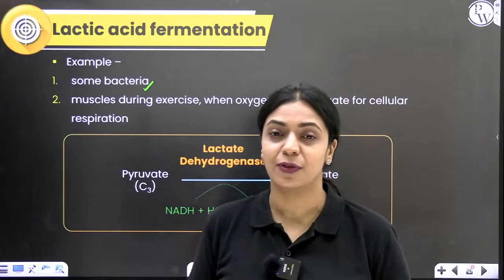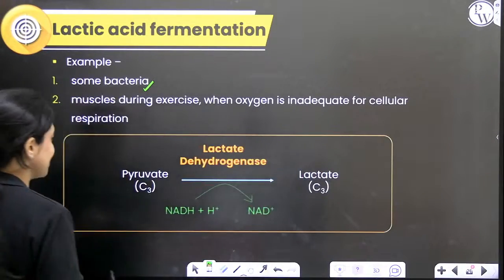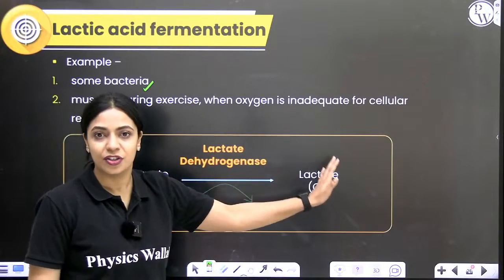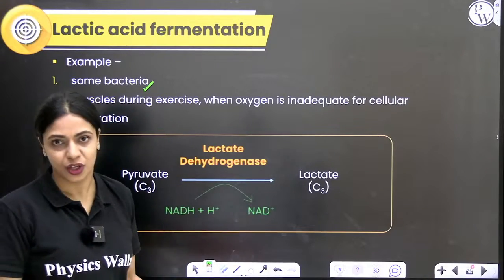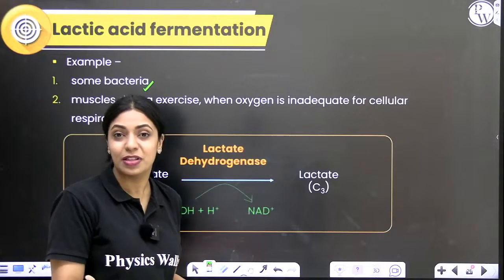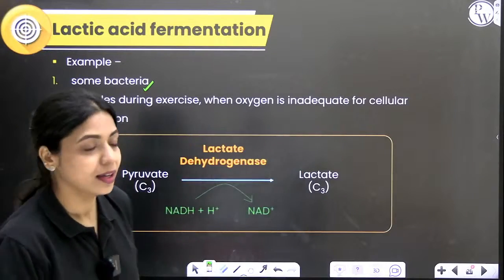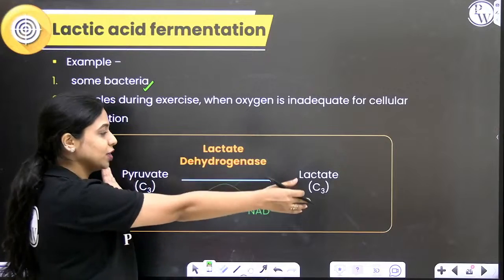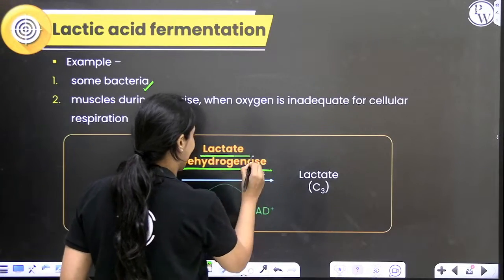But in lactic acid fermentation, that is not the case. Pyruvic acid also has 3 carbons, lactic acid also has 3 carbons. So this conversion will happen in the muscle cells when there is not sufficient oxygen. That is why people say you get cramps also, because of the accumulation of this lactic acid. The enzyme that is required for the conversion of pyruvic acid into lactic acid is lactate dehydrogenase.